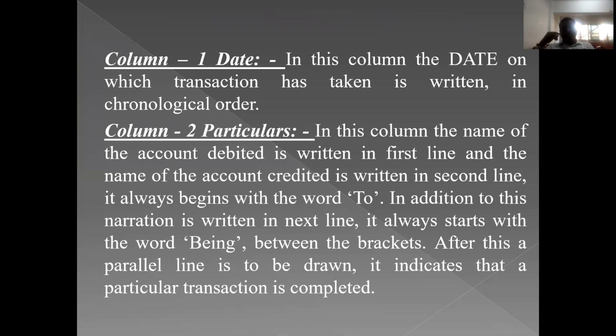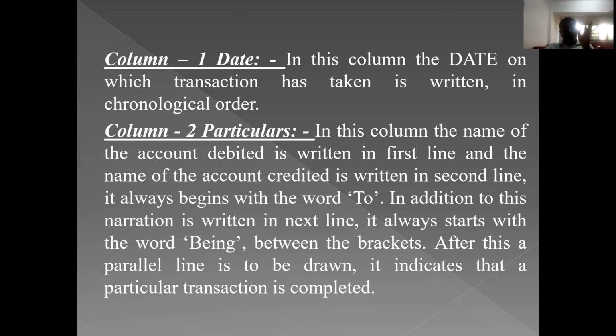Column number one is a date. It is a column meant for recording the date of the transaction. We are going to write those dates in chronological order. In order, in sequence, we need to write the date of the transaction.